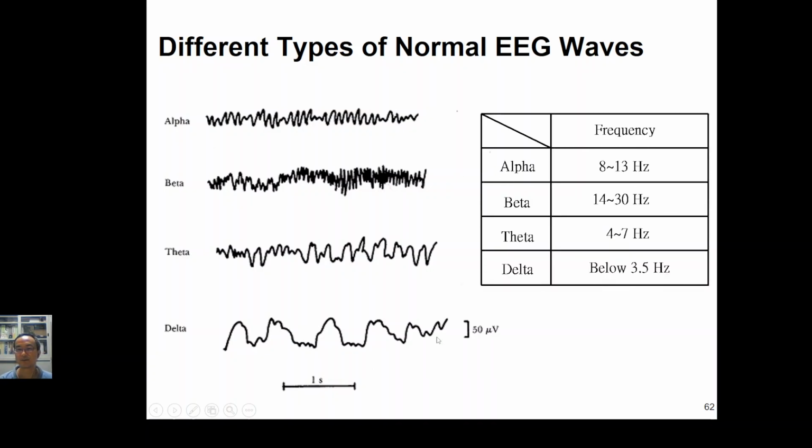We have the alpha band, beta, theta, and delta. For the alpha, it has the bandwidth of 8 to 13 Hz. Beta is with the frequency bandwidth of 14 to 30, and the theta is 4 to 7 Hz, and the delta is below 3.5 Hz. So they will have different kinds of shape here.